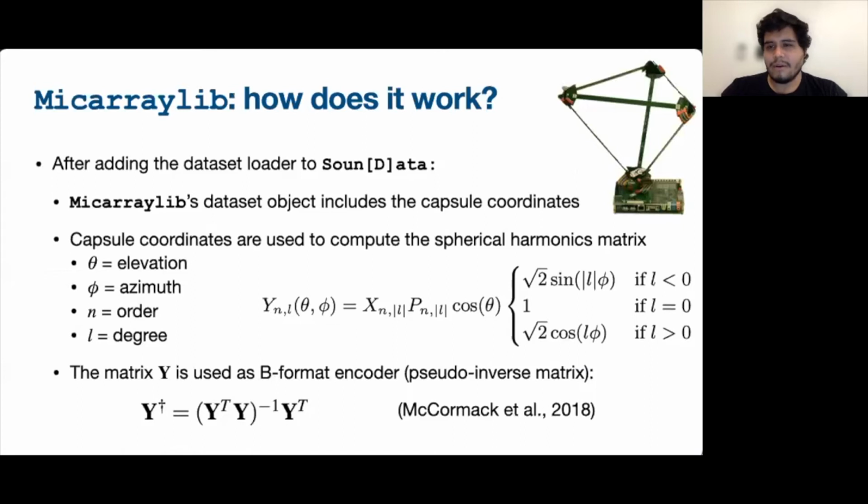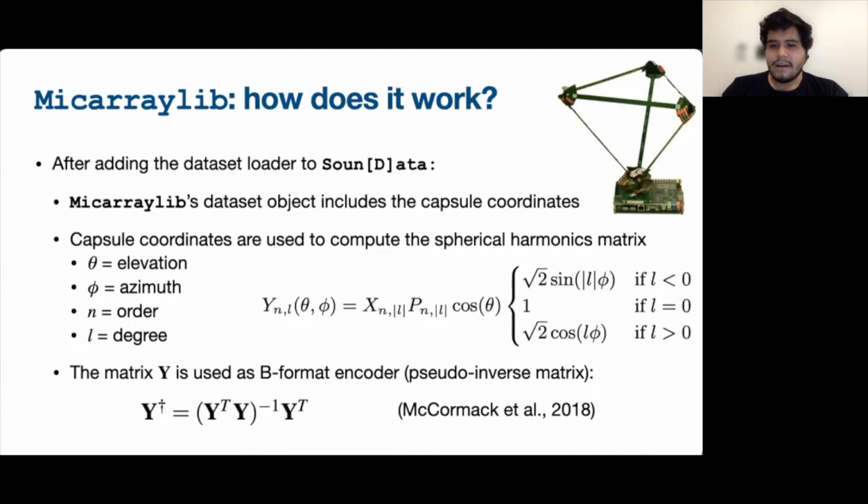How does micarraylib work? We load the microphone array capsule coordinate information, and we use it to compute the real valued Laplace spherical harmonics matrix using the coordinate information in this equation that you see on the screen. We then use the pseudo-inverse of this matrix to multiply the raw recordings and obtain a simple ambisonics encoder.